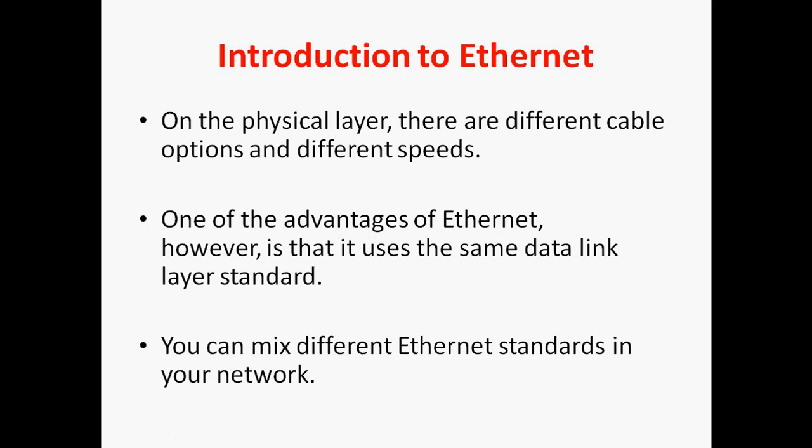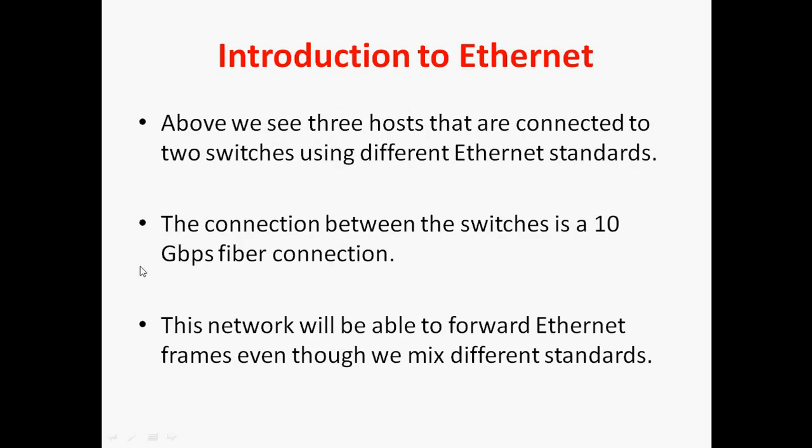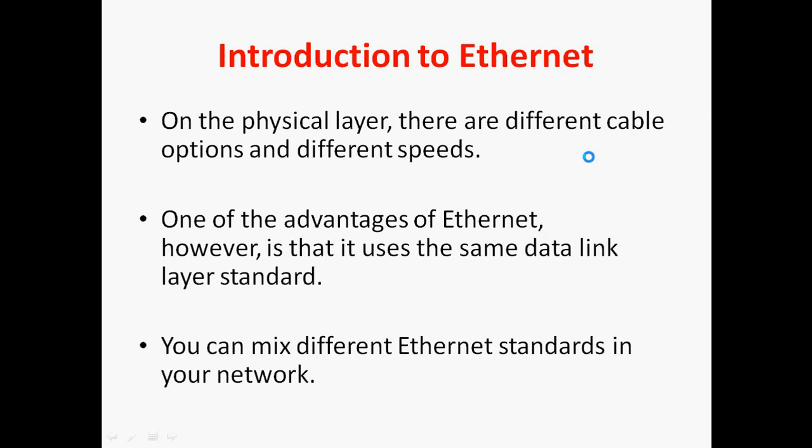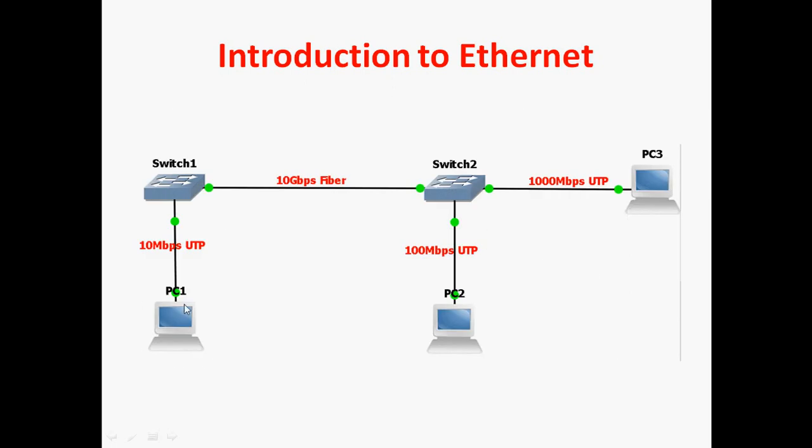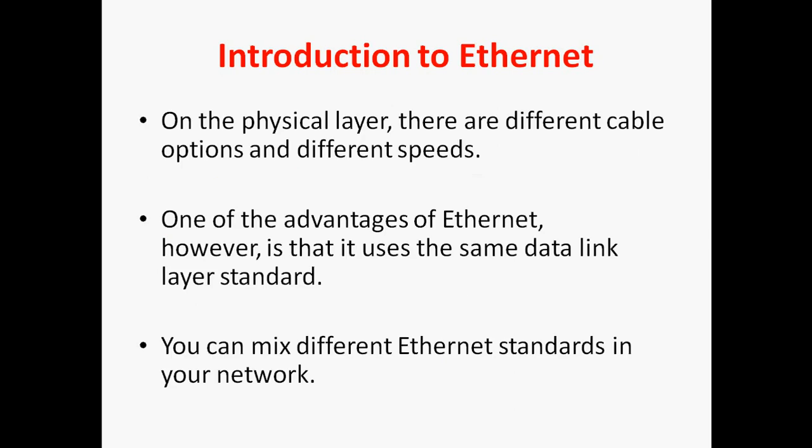That is the meaning of this point. Above we can see three hosts connected to two switches using different Ethernet standards as well as speeds.